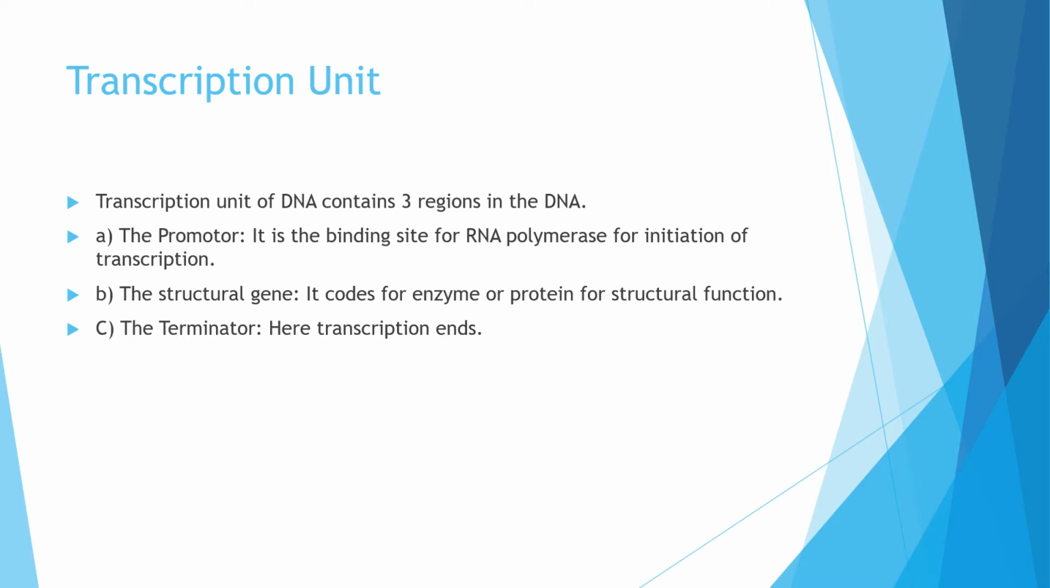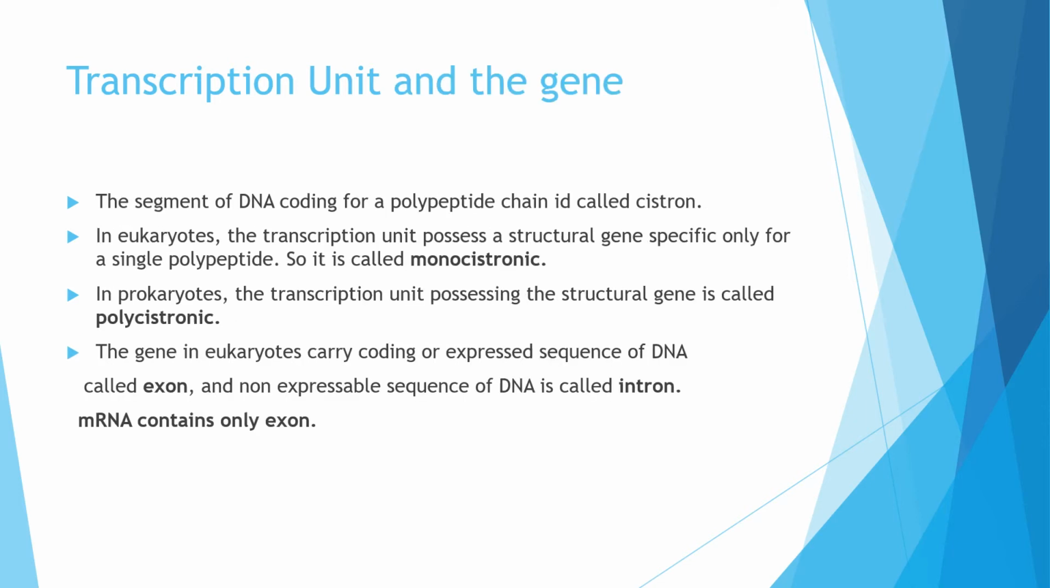Second region is structural gene, and these are the genes which code for the enzymes or any kind of proteins which need to be synthesized. So structural gene carries that information. And the terminator, the term itself is giving its meaning. The terminator means here the process of transcription stops or ends. So these are the three regions of the transcription unit.